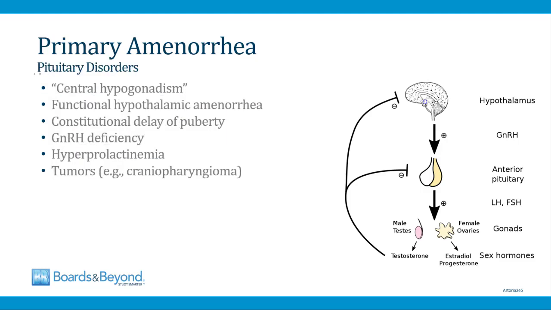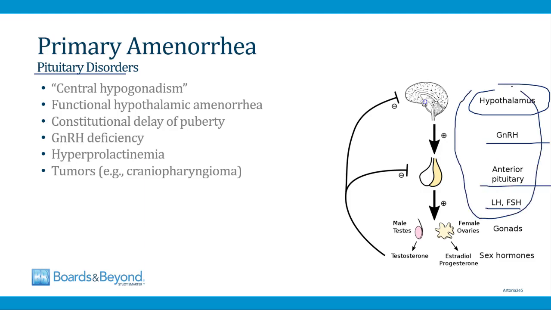Let's start by talking about pituitary disorders that can cause primary amenorrhea. Remember that the hypothalamus releases GnRH onto the pituitary, which triggers the pituitary to release LH and FSH. If there's anything wrong with this process, that can lead to primary amenorrhea. Whenever the cause of primary amenorrhea is a decrease in the release of LH and FSH from the pituitary, this is called central hypogonadism. And it's called this because the cause is central to the body within the pituitary gland.